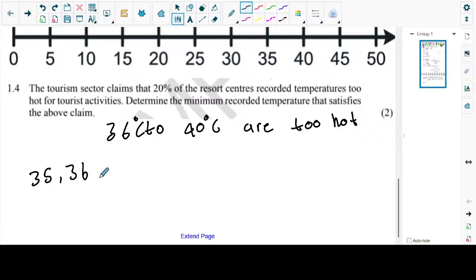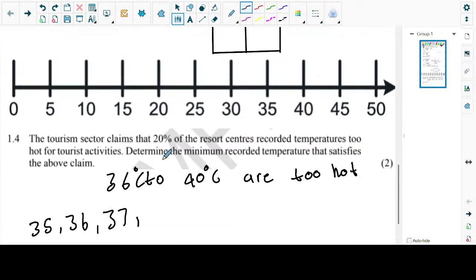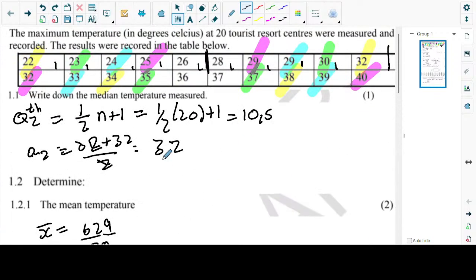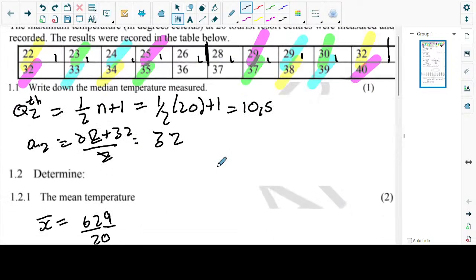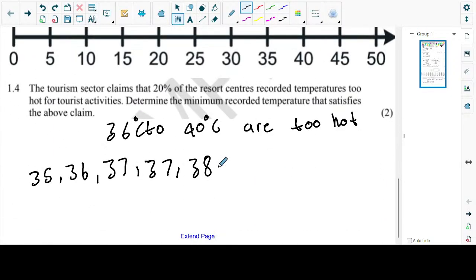Does it repeat? 37 is repeating, it repeats itself 2 times. Then 38, 39, and 40.